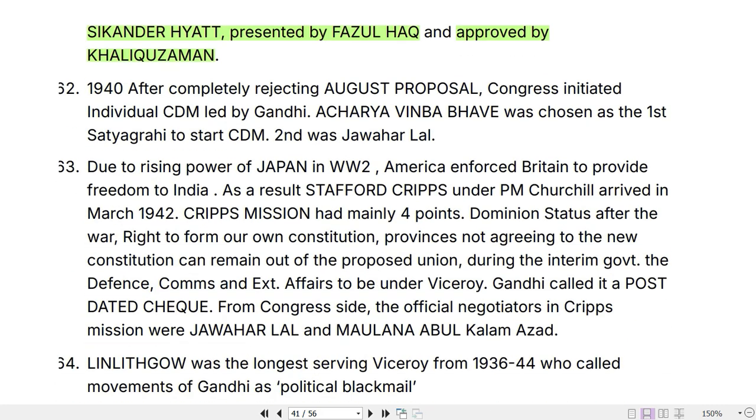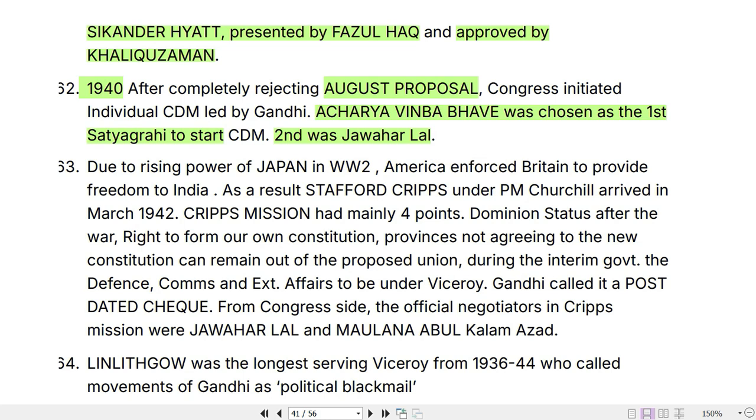Now moving on today from here. So 1940, after completely rejecting the August proposal, this was presented by Lord Linlithgow in front of Congress. So in 1940, Congress completely rejected the August proposal of Linlithgow. Congress initiated individual CDM led by Gandhi. Now Acharya Vinoba Bhave was chosen as the first individual Satyagrahi, whereas Jawaharlal Nehru was chosen as the second Satyagrahi.